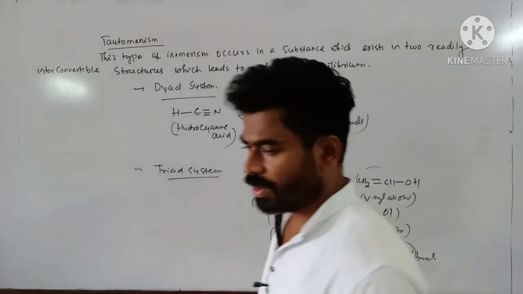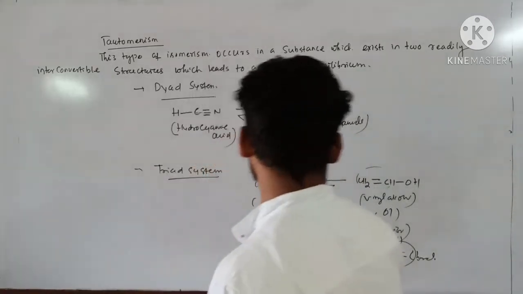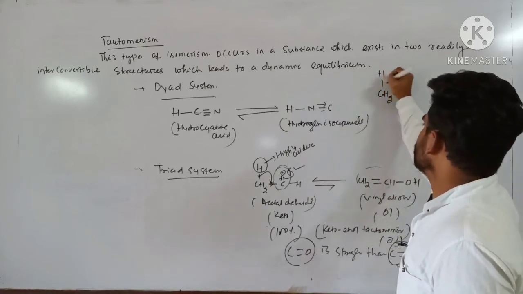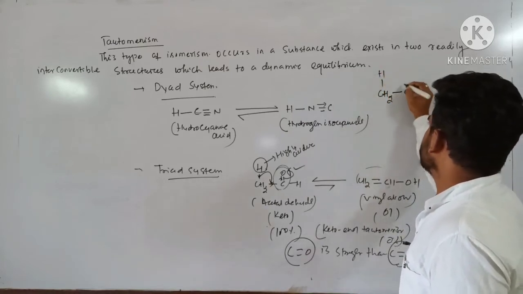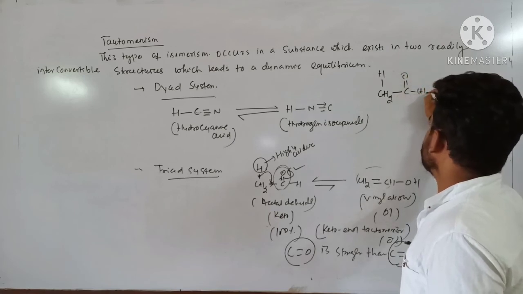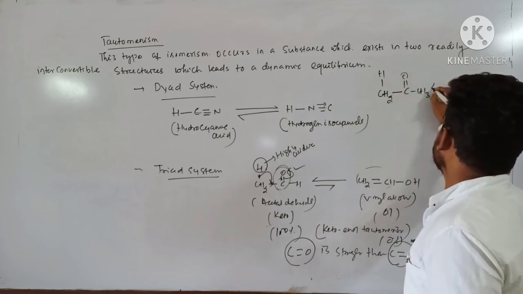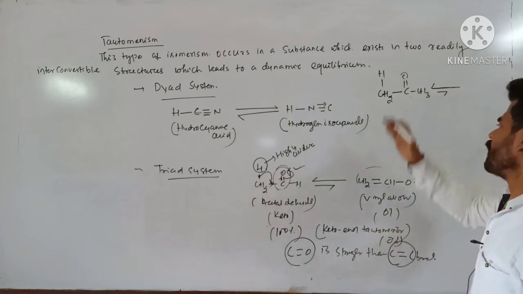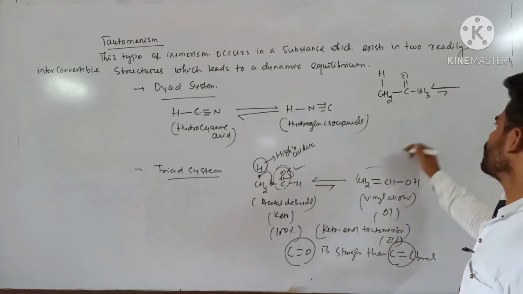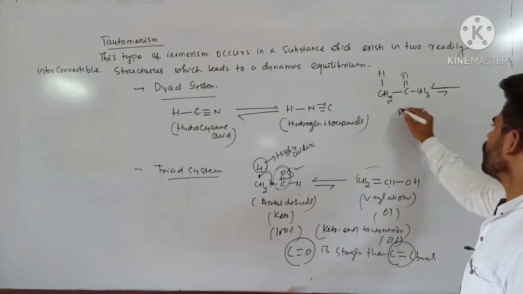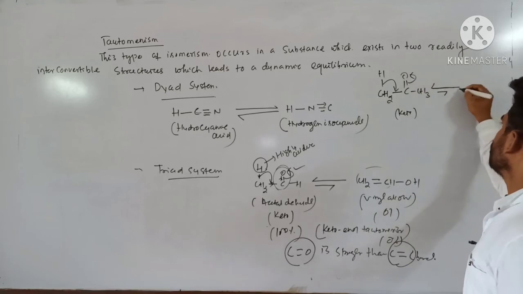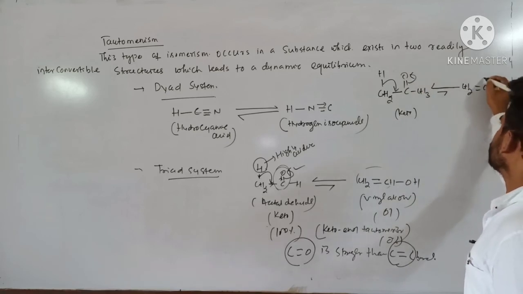Clear? Likewise, in case of acetone also, CH3, I can open this hydrogen, C double bond O, CH3. Again, the equilibrium can be written like this, but the reaction progresses more in the backward direction. This keto form is stable. This is keto form, and its enol form is like this: CH2 double bond C, this one will be OH, CH3.